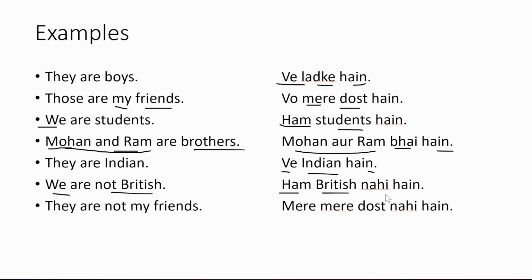Now how to say we are not British? हम British. And again for making negative we will use nahi just before the linking verb. Nahi hai. Now if you want to say they are not my friends, let me correct it. It will be वे मेरे. I wrote वो one time. वे मेरे दोस्त नहीं हैं. Okay, I hope you got it. Now let's go to see an exercise for this sentence structure.